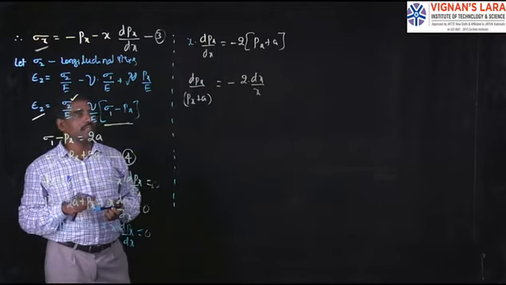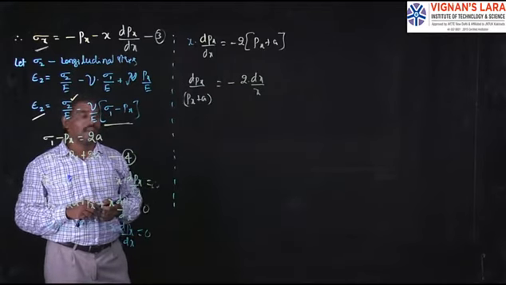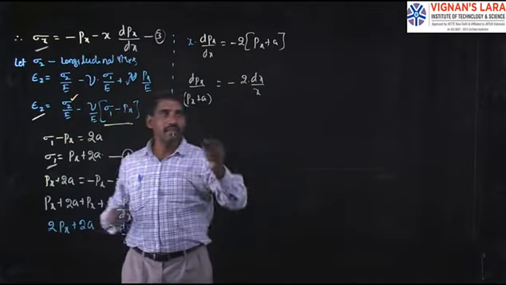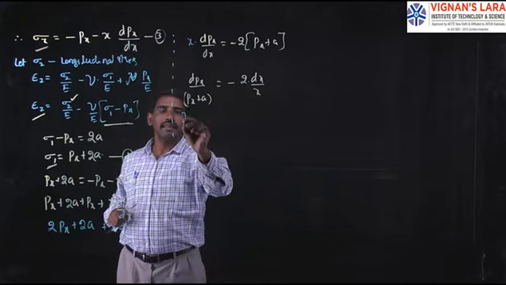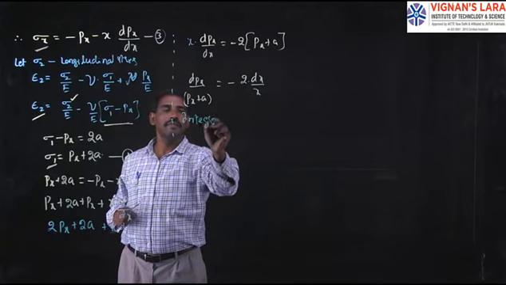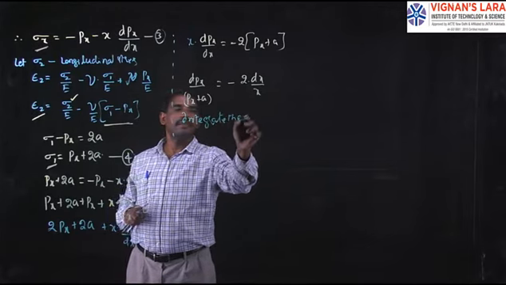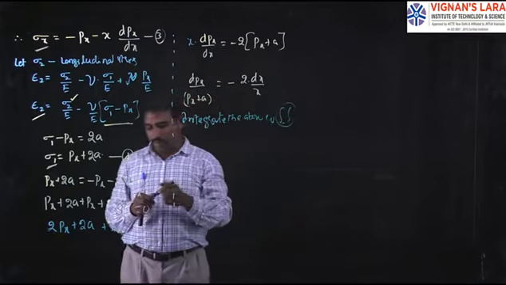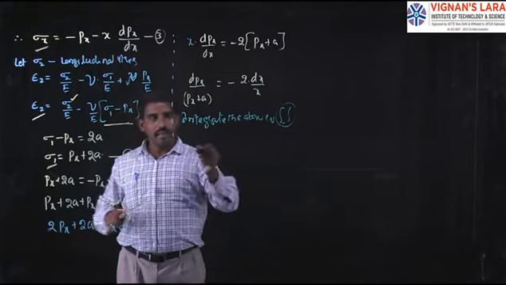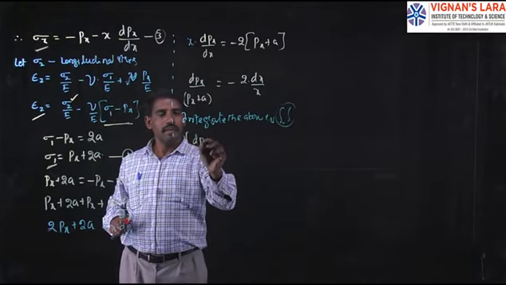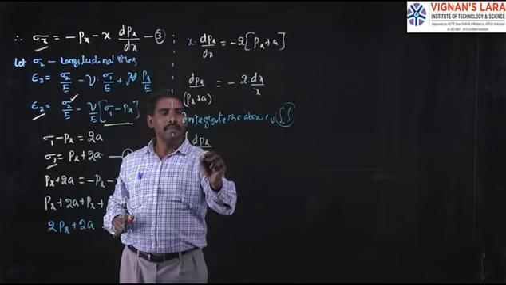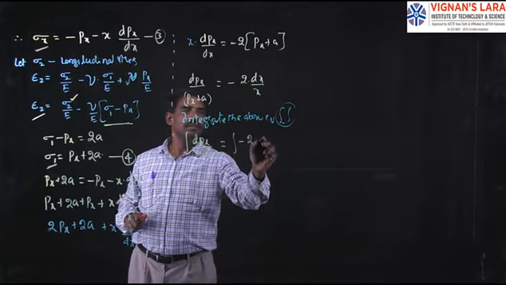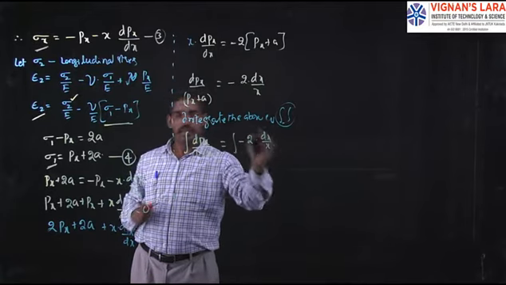This is for the elemental ring only. Now for the entire cylinder, integrate the above equation on either side. The integral of dpx by (px plus a) equals the integral of minus 2 into dx by x.